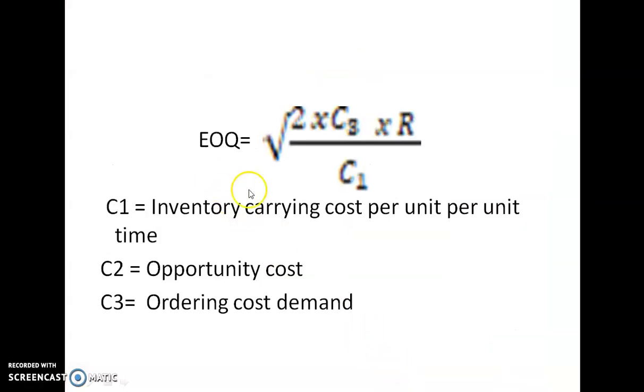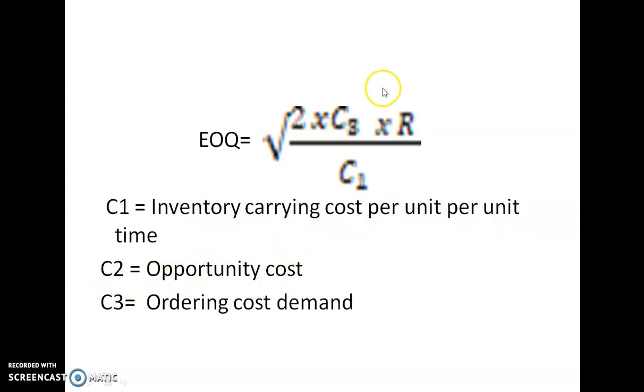So EOQ is given by the formula square root of 2 C3 R by C1, where C1 is the inventory carrying cost per unit time. Inventory carrying cost per product, per year or per month. C1 equals inventory carrying cost or inventory holding cost, the cost of storing the inventory, per unit time.